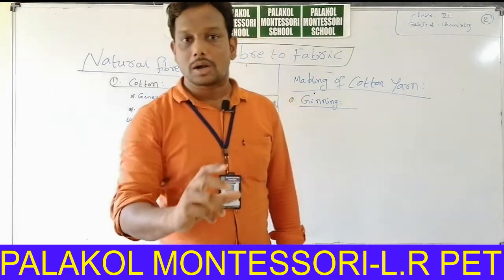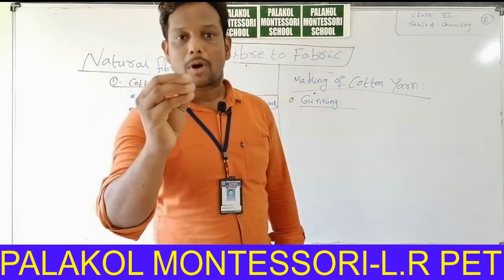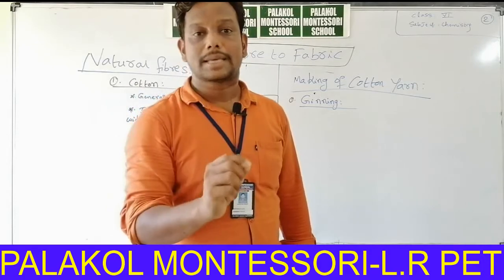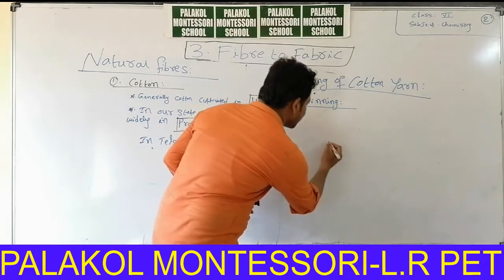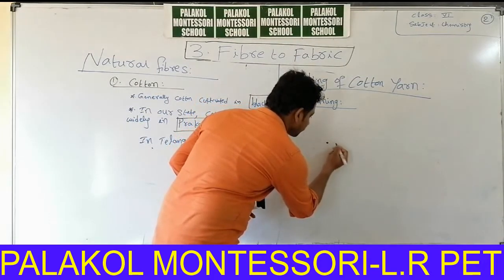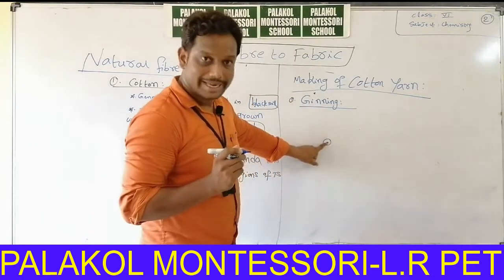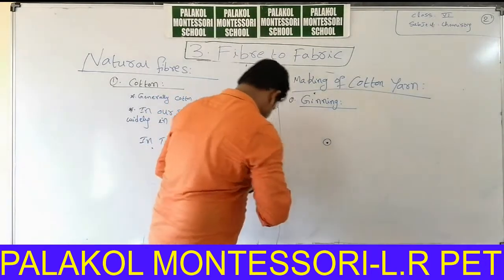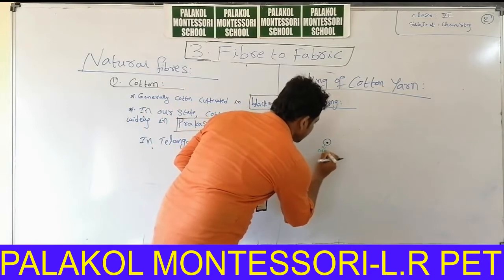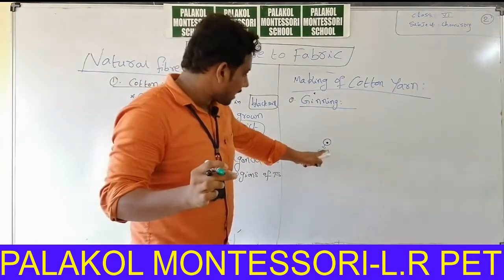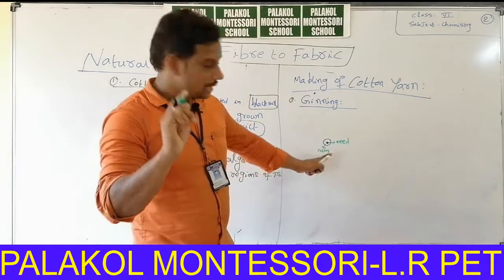For example, if you observe a cotton fruit, it contains cotton balls. In cotton balls, not only cotton is present, but also seeds are present. For one ball, there is one seed. Say this is a cotton ball, and let us assume this black color is the cotton seed and the blue color is the cotton. This is one cotton ball.